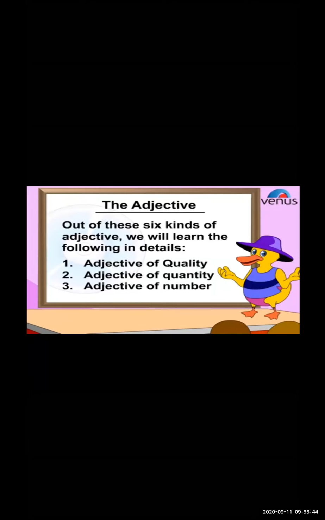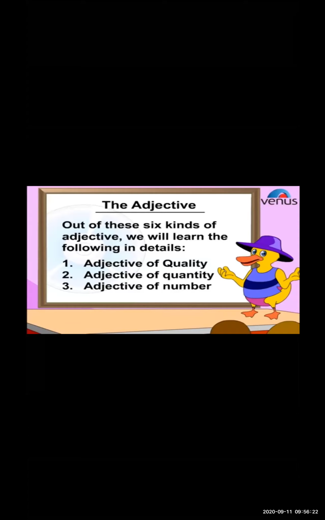Out of all these 6 kinds of adjectives, we are going to learn only 3. The first 3 we are going to learn in our 4th standard: adjective of quality, adjective of quantity, and adjective of number. The name itself tells us what we are going to talk about: the quality of that noun, the quantity, and the number. Let us see in detail about the adjective.